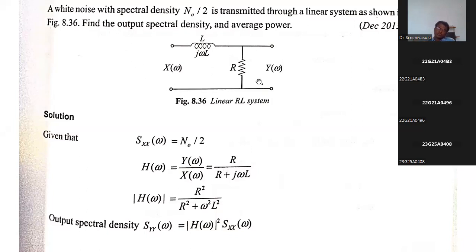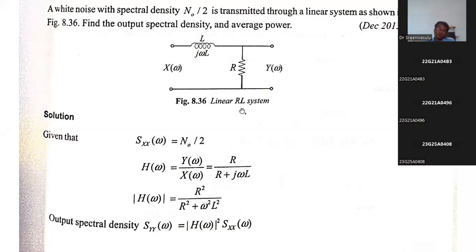First you convert this network into the S domain: X of s, SL, there is no change in the resistance, and y of s. Then after converting this time domain network into the S domain, because here he has already given it in the frequency domain, we substitute s equal to j omega.